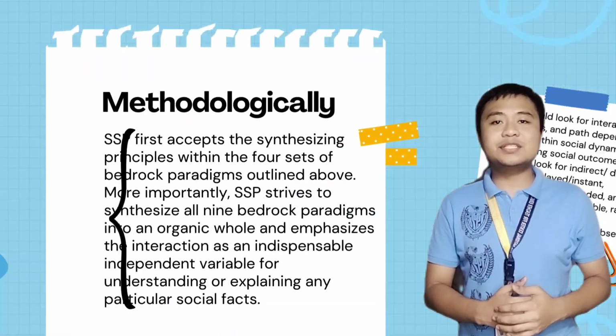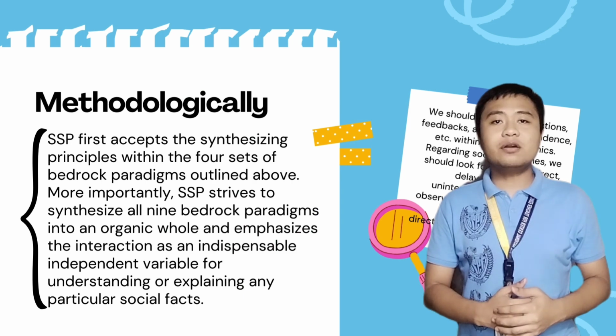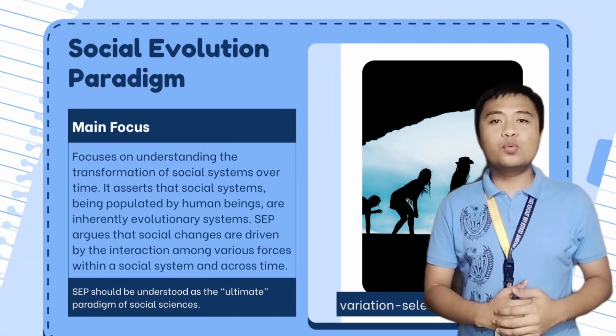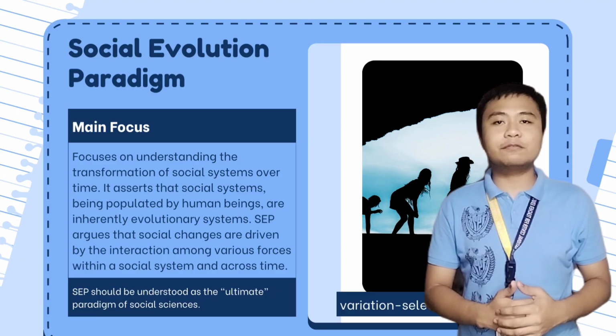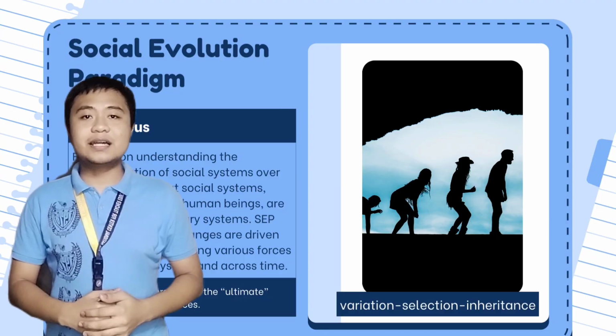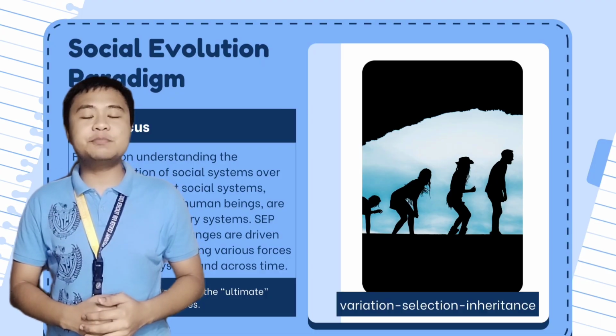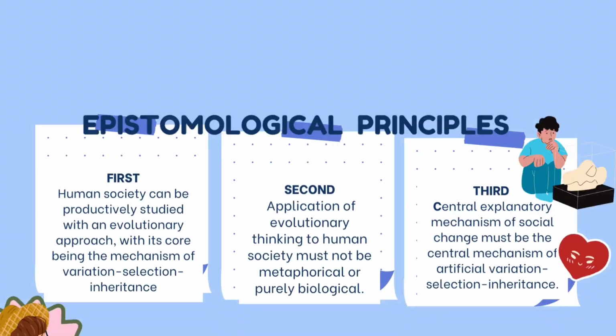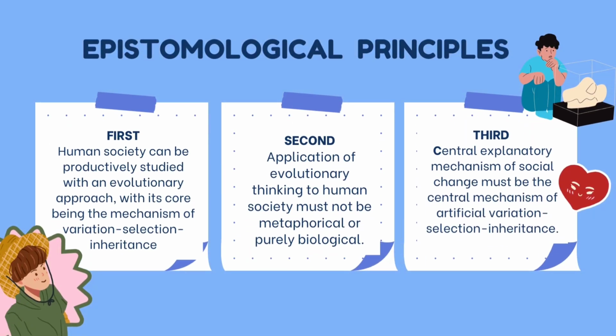Methodologically, it strives to synthesize all 9 bedrock paradigms into an organic whole by looking for interactions, feedbacks, and path dependence. Second is the social evolution paradigm, which focuses on understanding the transformation of social systems over time. It emphasizes that the study of human society should be approached with an evolutionary perspective using the mechanism of variation, selection, inheritance. SEP is considered the ultimate paradigm of social sciences as it can explain the transformation of social systems through time. Overall, these paradigms have epistemological principles.